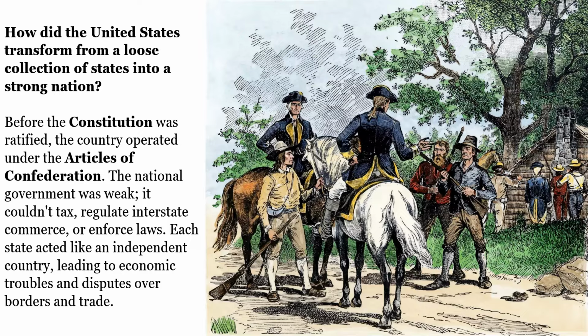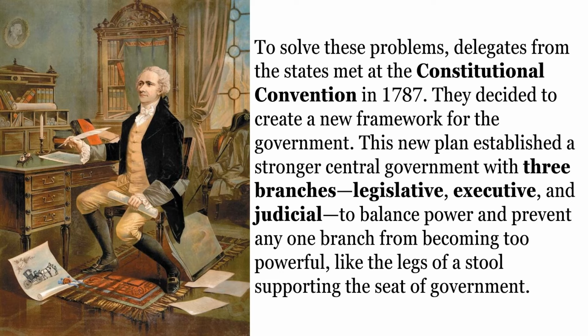How did the United States transform from a loose collection of states into a strong nation? Before the Constitution was ratified, the country operated under the Articles of Confederation. The national government was weak. It couldn't tax, regulate interstate commerce, or enforce laws. Each state acted like an independent country, leading to economic troubles and disputes over borders and trade.